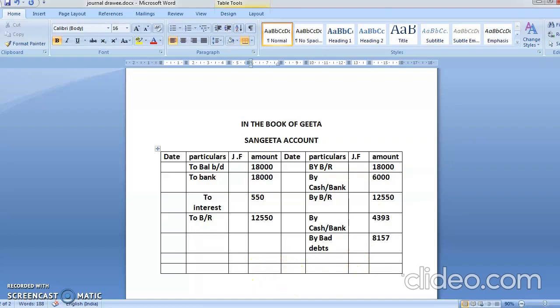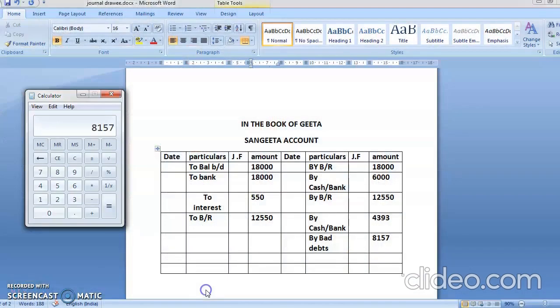There it will be a deficiency. Why? Because you have that much money less with you. Now totaling 18,000 plus 18,000 plus 550 plus 12,550. See, 18,000, 18,550, 12,550. The total is 49,100.